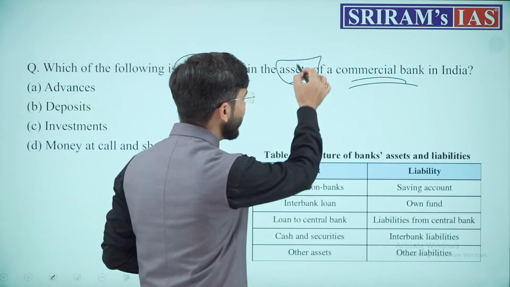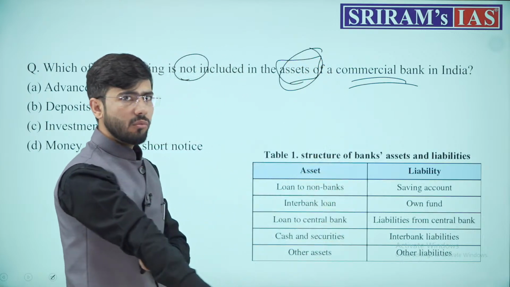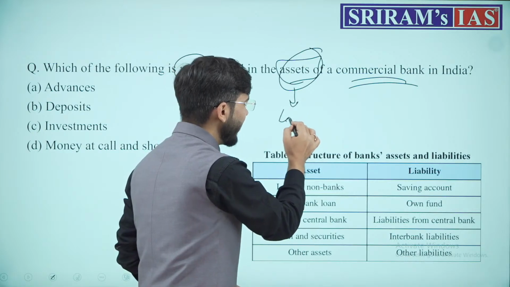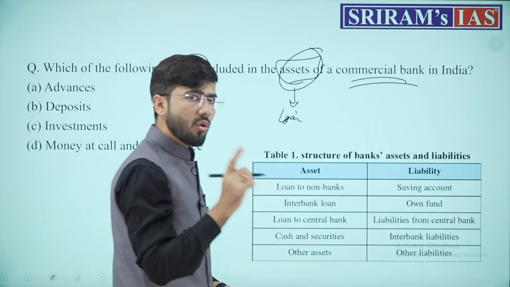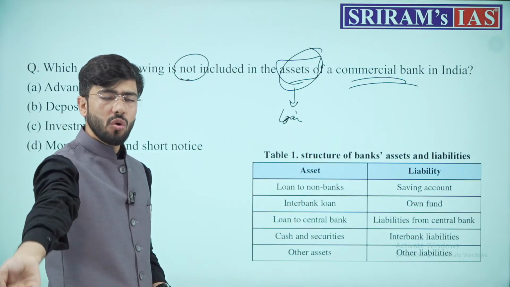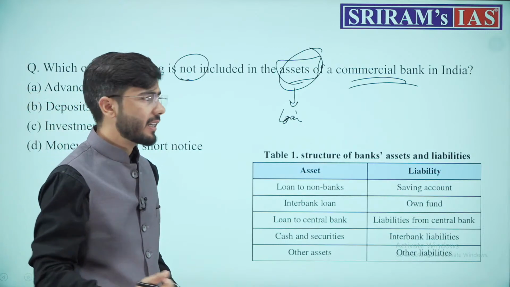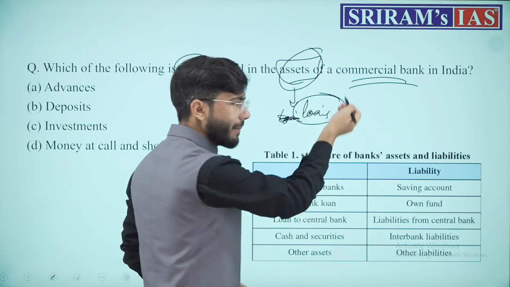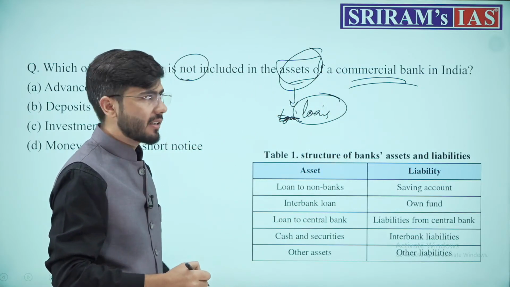Which shall be included in the assets of the bank? The loan which it generated, to receive the interest out of that. So all the loans of a bank are actually assets.